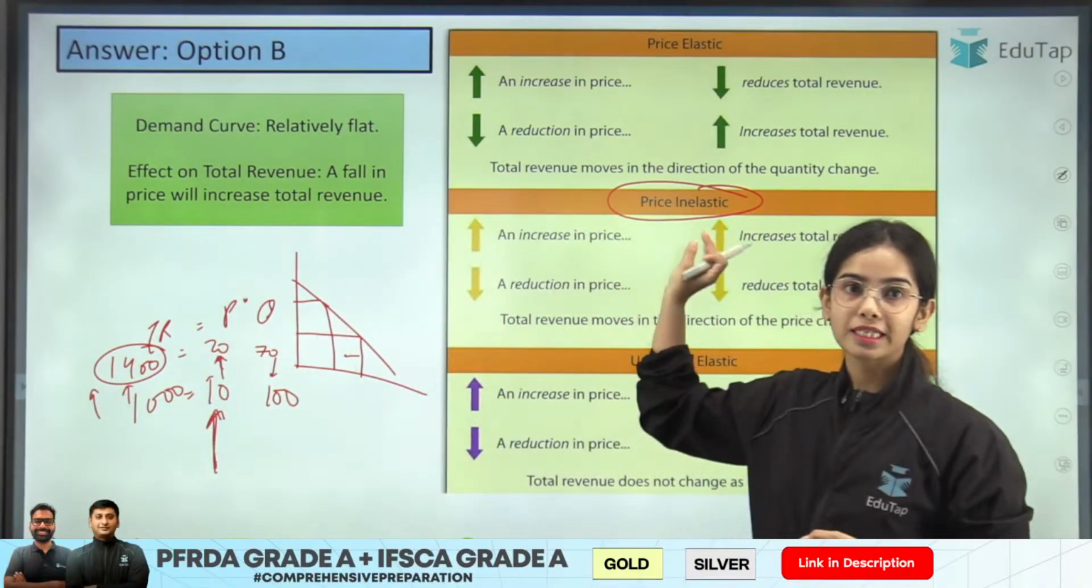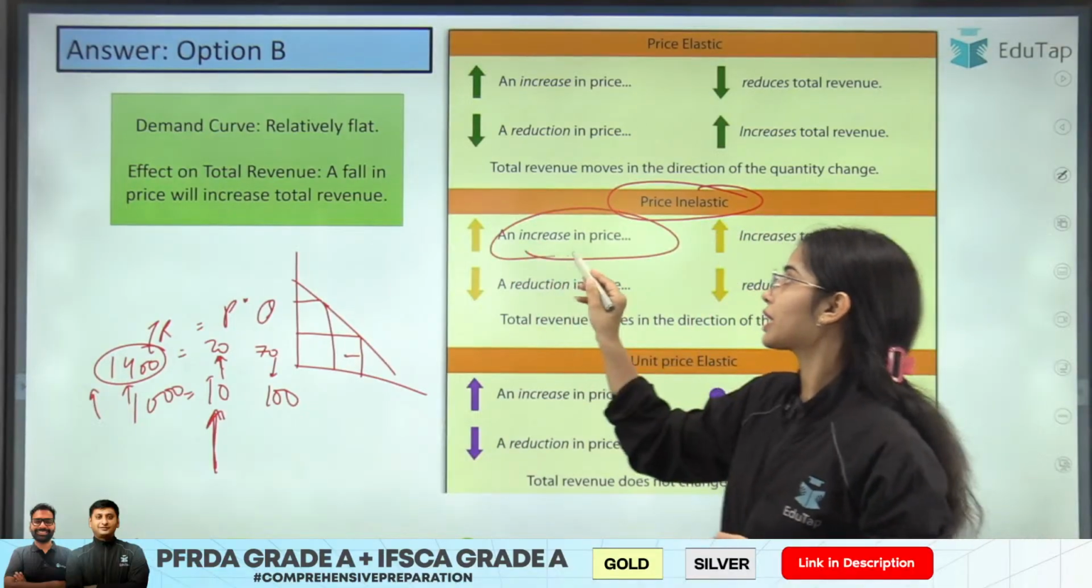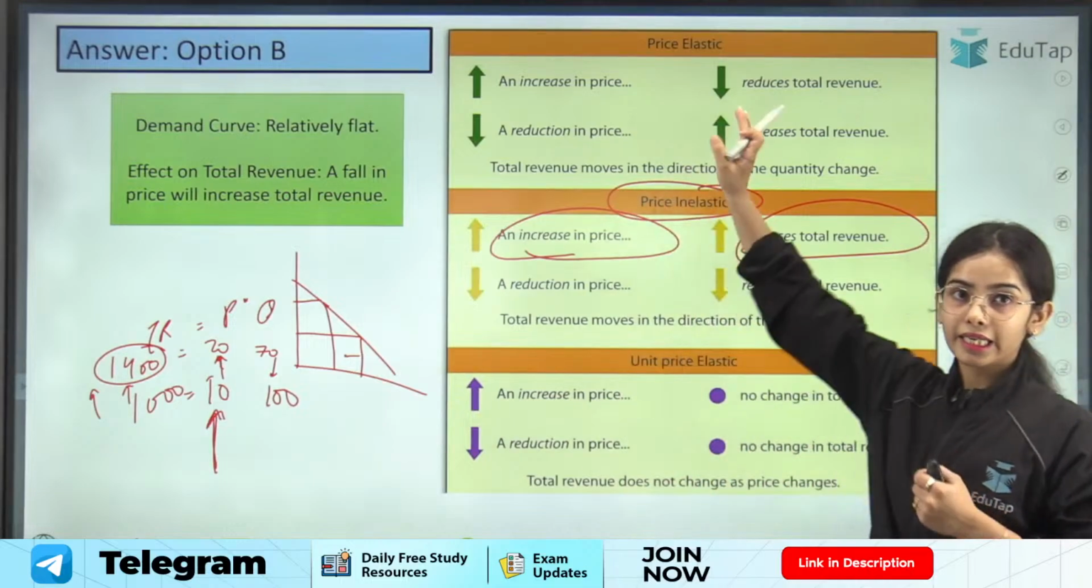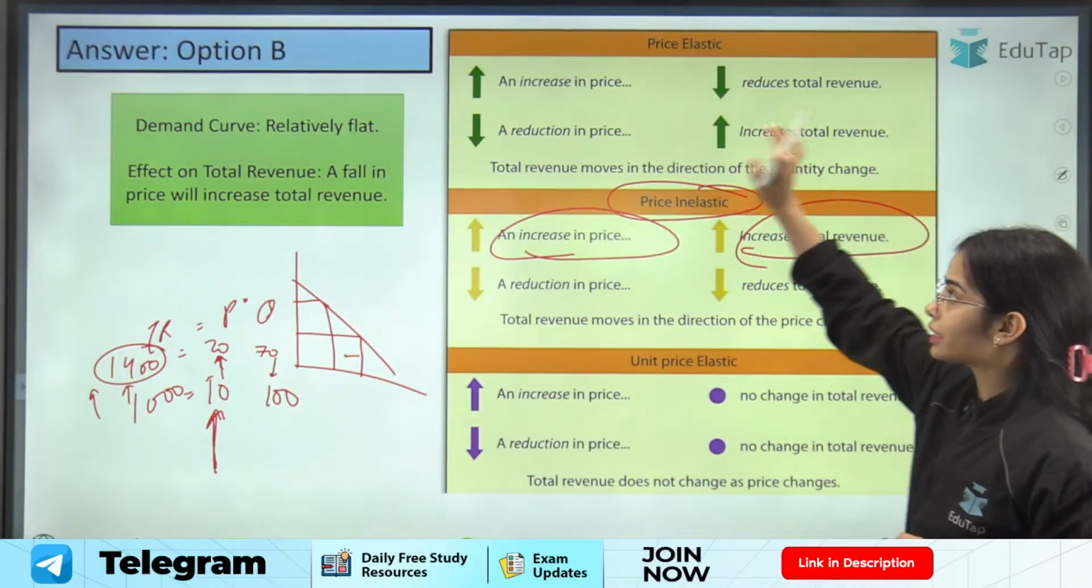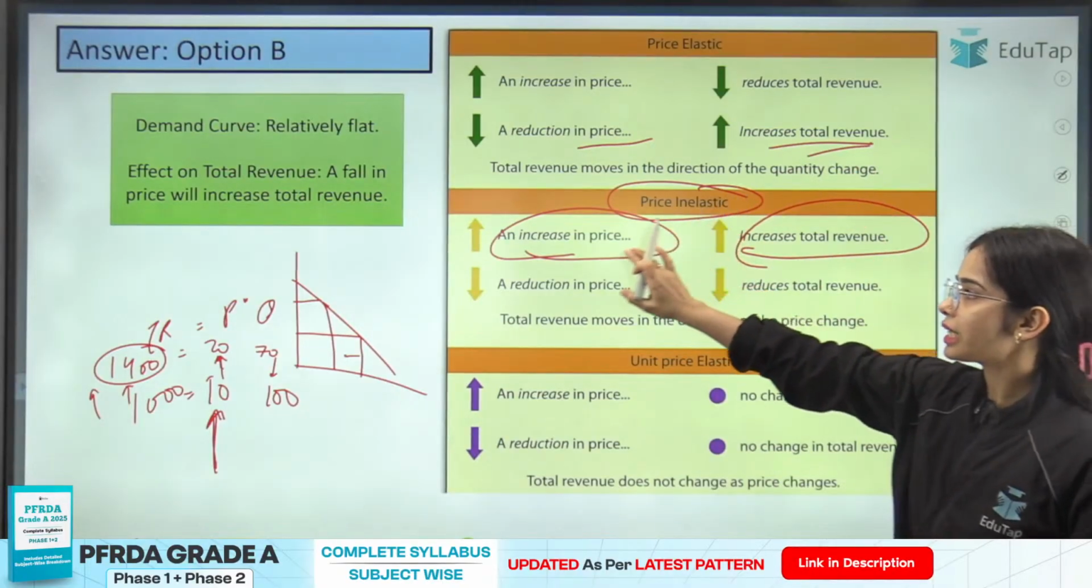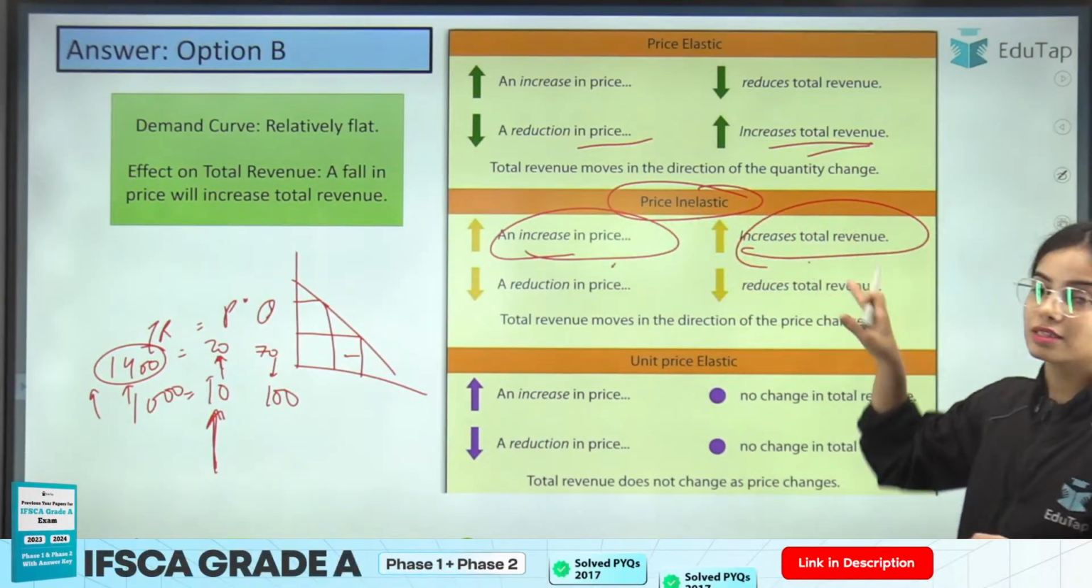Okay. So when demand is inelastic, an increase in price is going to increase the total revenue. This is the basic idea. In case of elastic demand, decrease the price to increase the total revenue. In case of inelastic demand, increase the price to increase the total revenue.